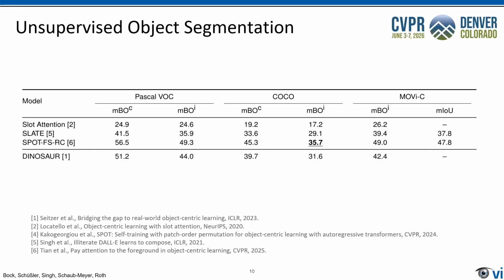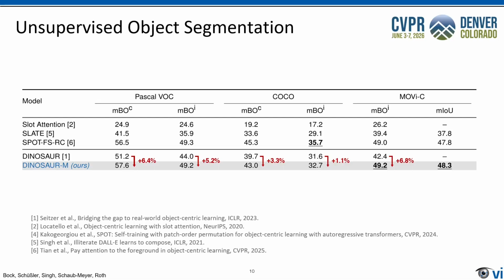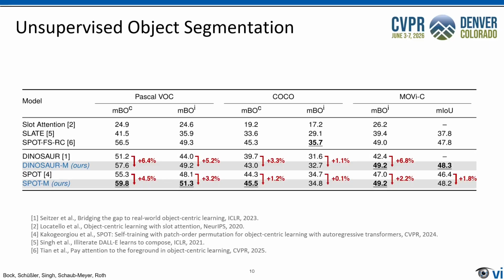Now, does this design translate to better results? We integrate MUFASA into current slot attention methods and evaluate them on the task of unsupervised object segmentation. First, we integrate MUFASA into Dinosaur, resulting in consistent gains across 3 datasets in multiple metrics, outperforming Dinosaur by a substantial margin. When applied to the successor model Spot, MUFASA again increases its segmentation quality. This establishes a new state-of-the-art in this task across all datasets, demonstrating the benefit of leveraging multi-layer information.